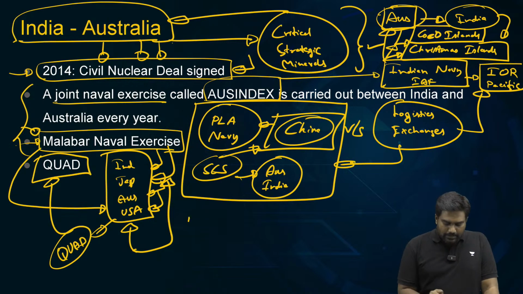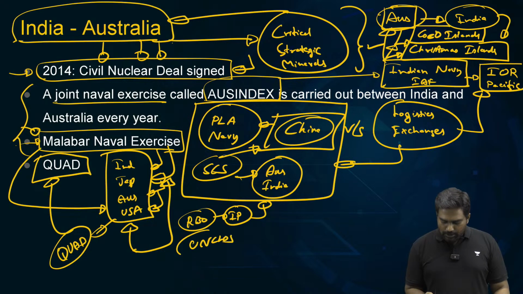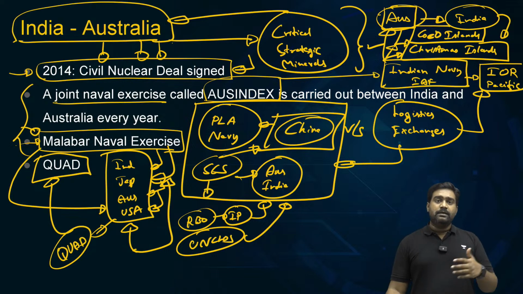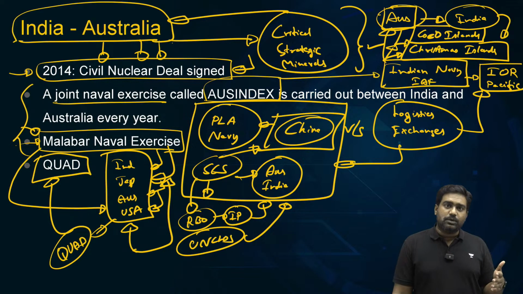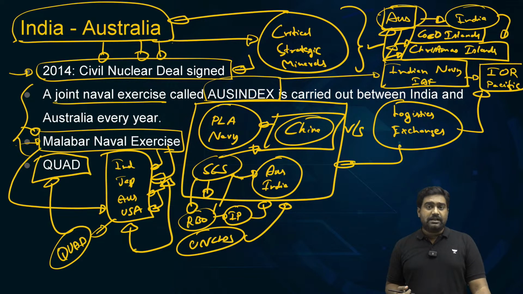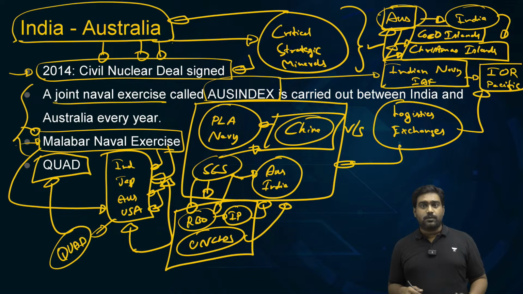Through the Quad grouping, they are trying to enforce a rules-based order in the Indo-Pacific to uphold international law, to ensure UN Convention on Law of the Sea is strictly followed and freedom of navigation, freedom of overflight is protected, as China has threatened these basic rights in South China Sea. Because of all the disputes it has picked with multiple Southeast Asian countries, Chinese Navy especially and even its Coast Guard and Air Force have been very aggressive. They have been preventing the movement of ships and aircraft, which is a violation of international law. It goes against the rules-based order and UN clause provisions. So collectively, India, Australia can work together and ensure that their core security concerns are protected.